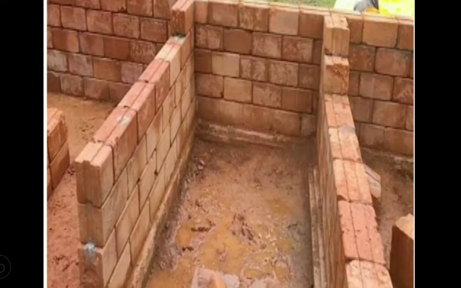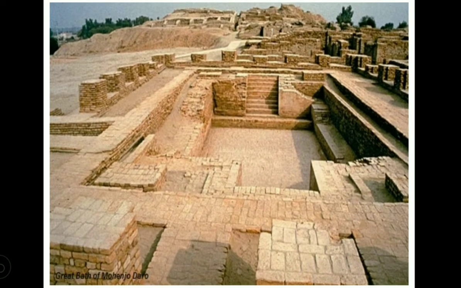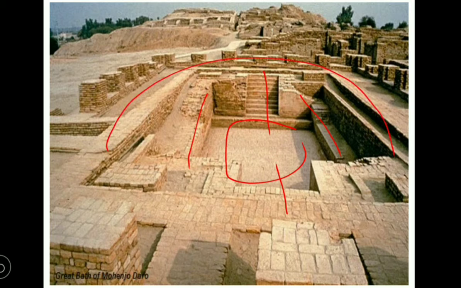At present also, we follow the interlocking pattern to construct walls using baked bricks. Next we go through another one: the great bath of Mohenjo-daro. It has two staircases going down to the floor, and the floor as well as the walls are watertight using tar. Surrounding the walls of the great bath there were some rooms. During ritual time, the kings had their bath in this tub.